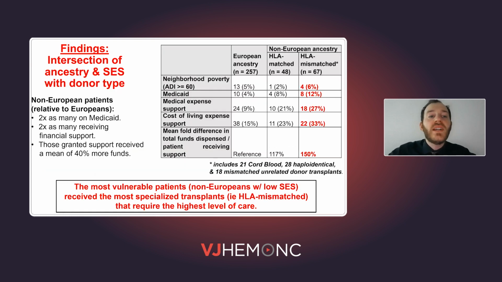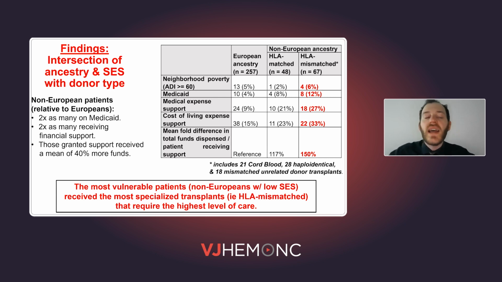Next, we evaluated the intersection of ancestry and socioeconomic status with donor type. And on the left, first we analyzed just the impact of ancestry on socioeconomic status, and we found that twice as many non-European patients relative to Europeans had Medicaid insurance or were receiving either type of financial support, and those who were granted support received a mean of 40% more in funding per patient.